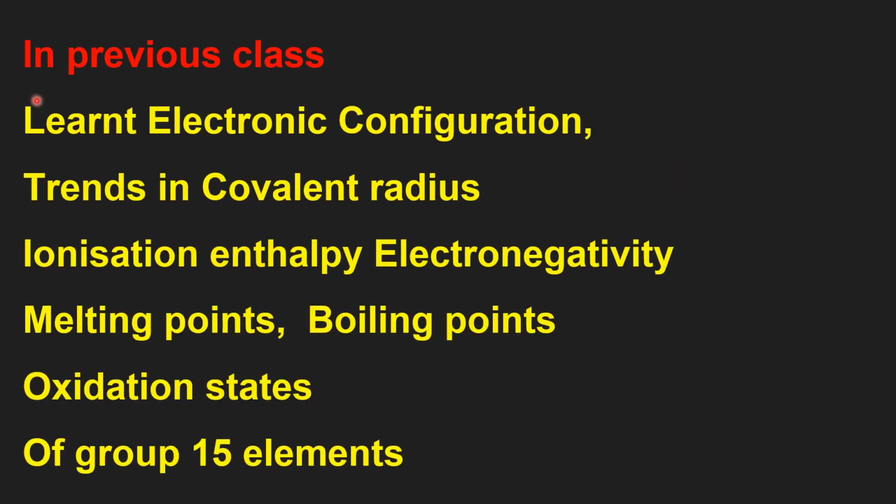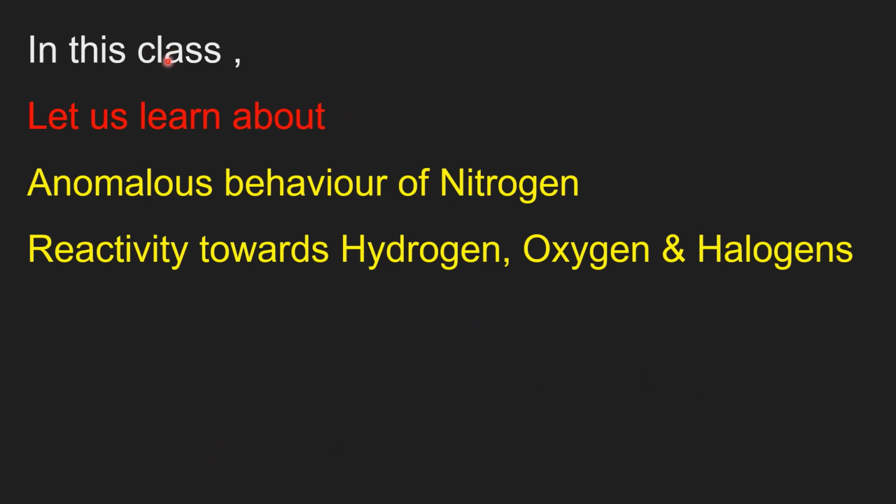In the previous class, we have learnt about the electronic configurations of 15th group elements, trends in their covalent radius, ionization enthalpy and electronegativity, melting points and boiling points, oxidation states. In this class, let us learn about the anomalous behavior of nitrogen, reactivity of 15th group elements towards hydrogen, oxygen and halogens.